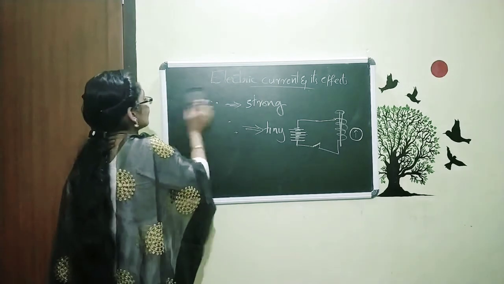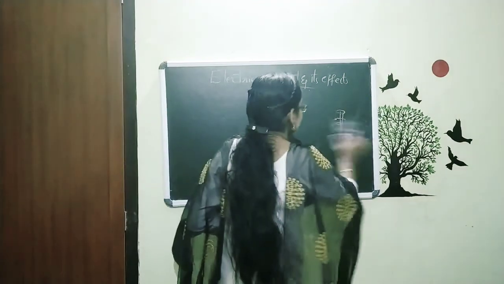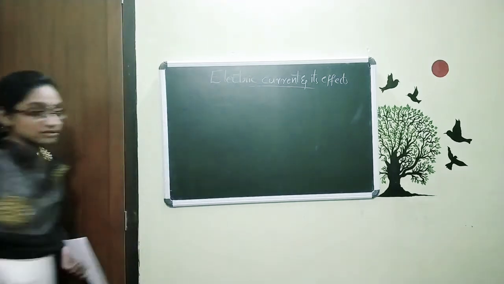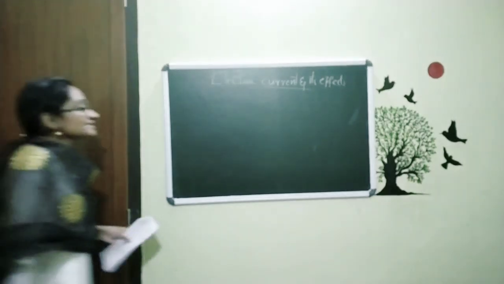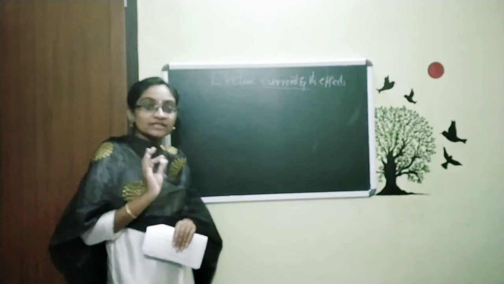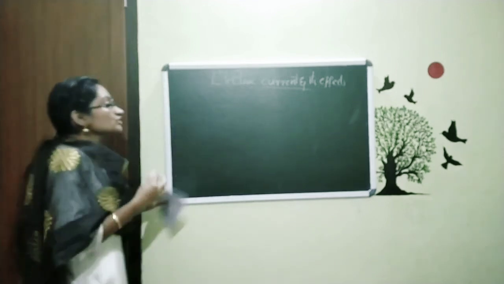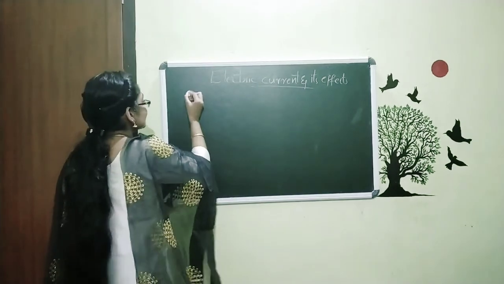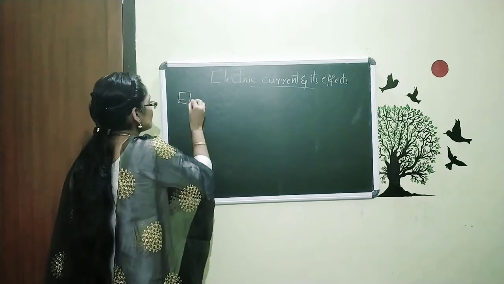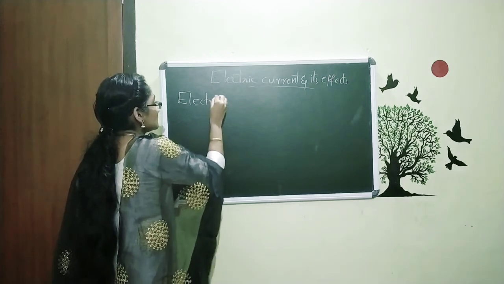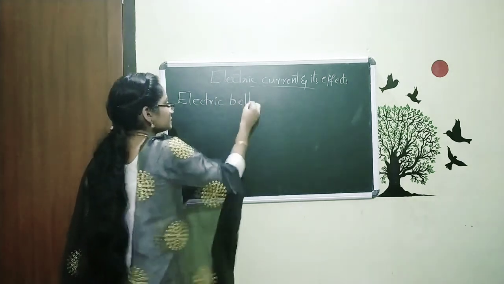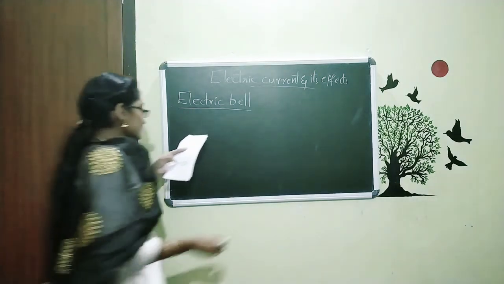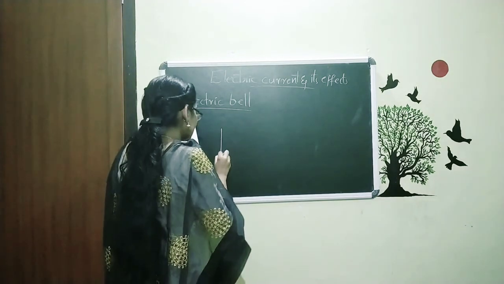Now we want to study one device having the electromagnet inside. That is the electric bulb. In your home, you may see an electric bulb. Now we are going to discuss the internal structure inside the electric bulb. For this, it is having a structure like this.